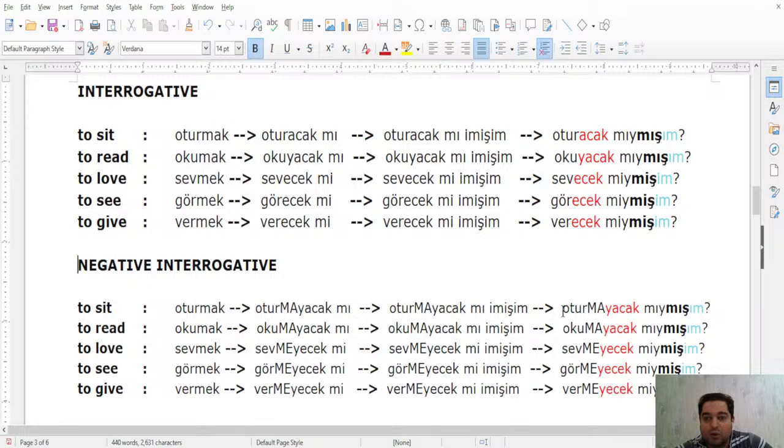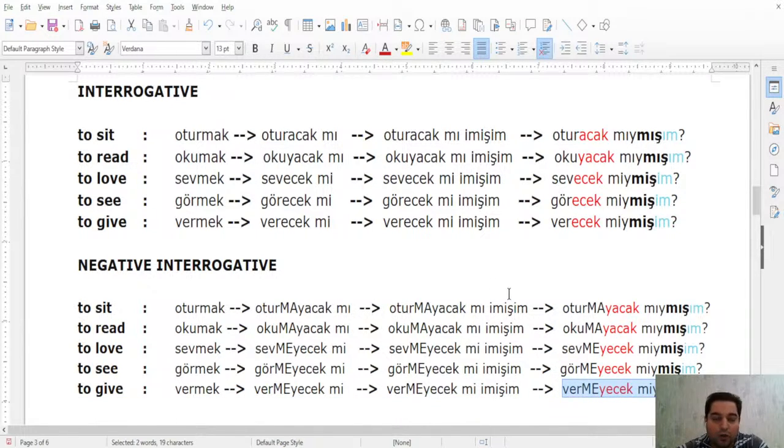For the negative interrogative, let's bring it up. You will have what? Oturmayacak mıymışım. You see, the stress is again on the first part, which is the verb root. Oturmayacakmışım. For okumak, okumayacakmışım. For sevmek, sevmeyecekmişim. For görmek, görmeyecekmişim. And vermek will be vermeyecekmişim.